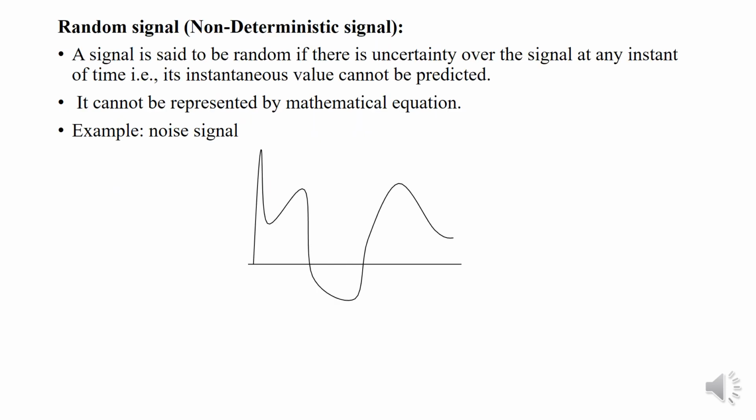Random signal, or otherwise said to be non-deterministic signal. A signal is said to be random if there is an uncertainty over the signal at any instant of time. That is, its instantaneous value cannot be predicted. It cannot be represented by mathematical equation. Example, the noise signal.